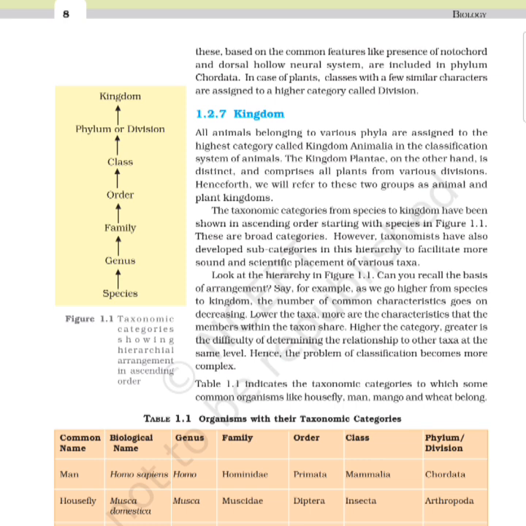Can you recall the basis of arrangement? Say, for example, as we go higher from species to kingdom, the number of common characteristics goes on decreasing. Lower the taxa, more the characteristics that the members within the taxon share. Higher the category, greater is the difficulty of determining the relationship to the other taxa at the same level. Hence, the problem of classification becomes more complex. Table 1.1 indicates the taxonomic categories to which some common organisms like housefly, mango, and wheat belong.